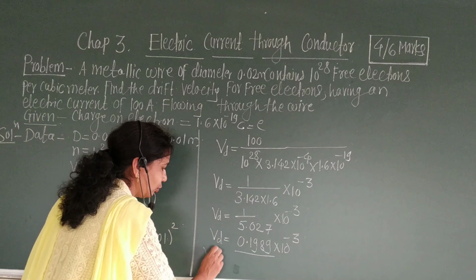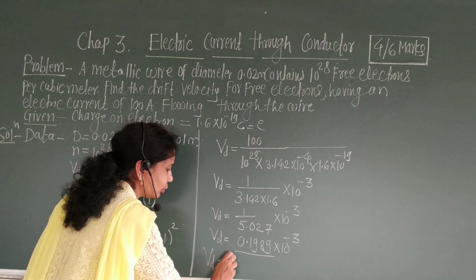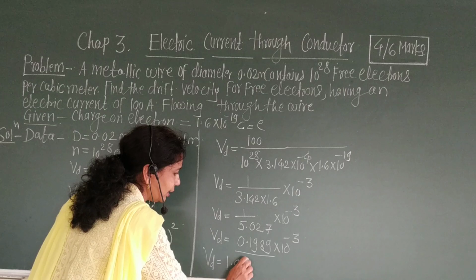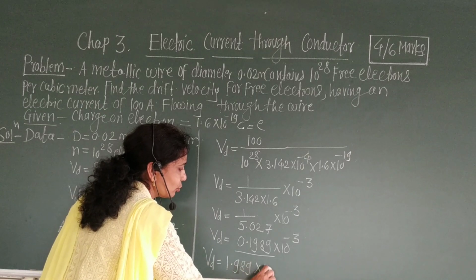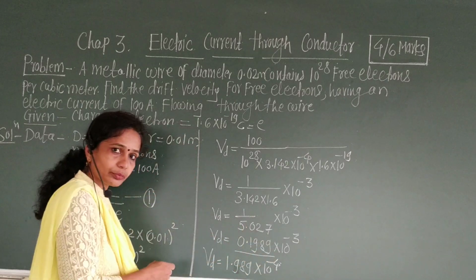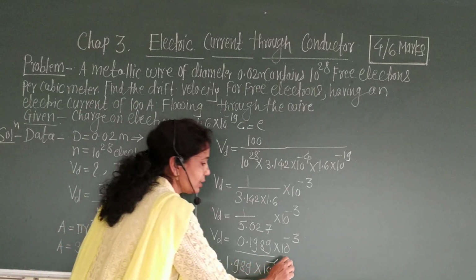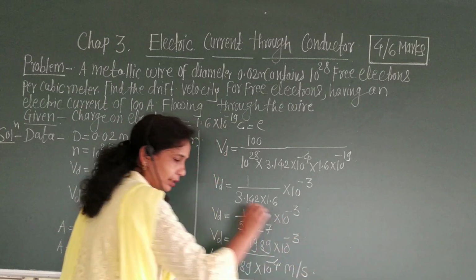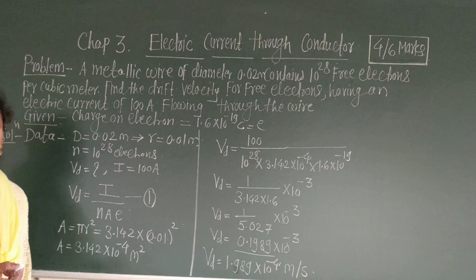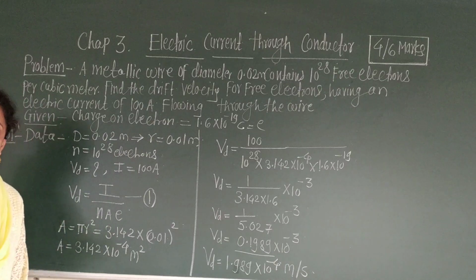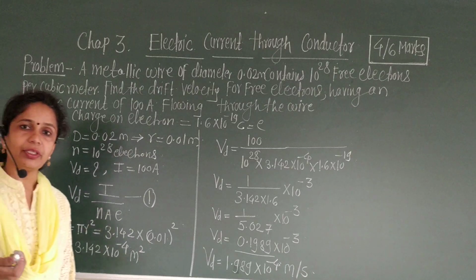Therefore, Vd is equal to 1.989 into 10 raised to minus 4. Unit of velocity is meter per second. SI unit of velocity is meter per second and CGS unit is centimeter per second.